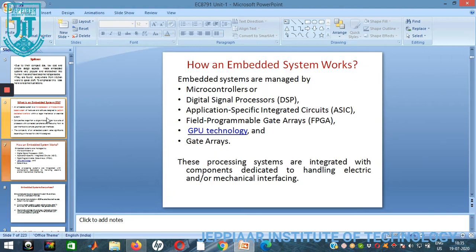How does an embedded system work? An embedded system is mainly managed by microcontrollers or DSP processors, that is digital signal processors, ASICs, that is application specific integrated circuits, field programmable gate arrays, and GPU technologies. These processing systems are integrated with components dedicated to handling electrical and other mechanical interfacing.